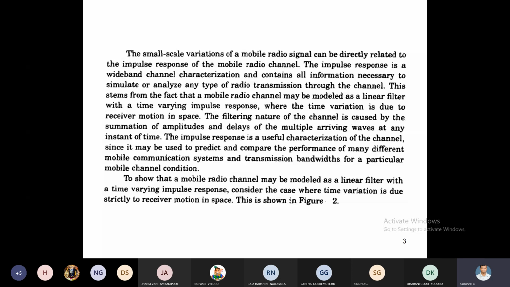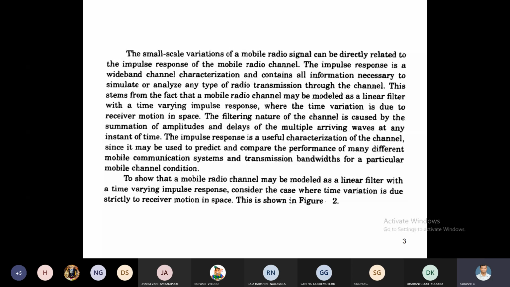That is, time varies from one path to another with the relative motion of the base station and mobile station. The impulse response totally depends upon the radio channel characterization